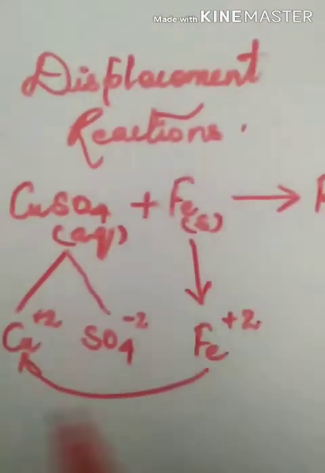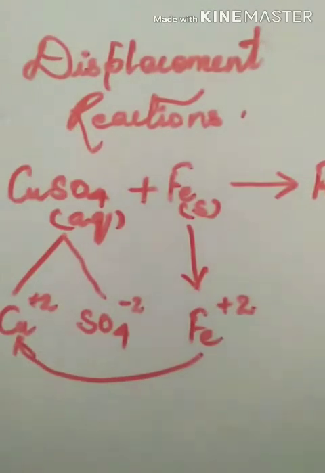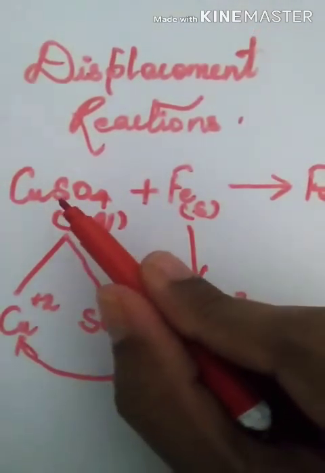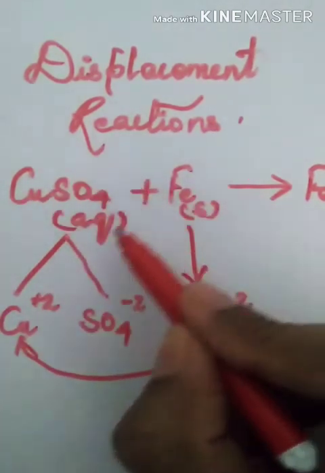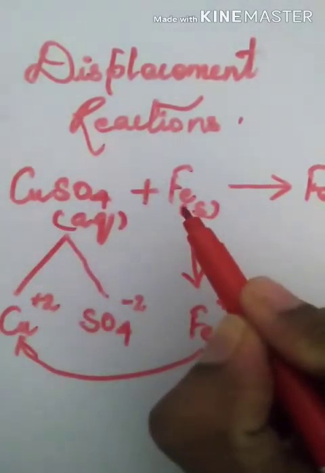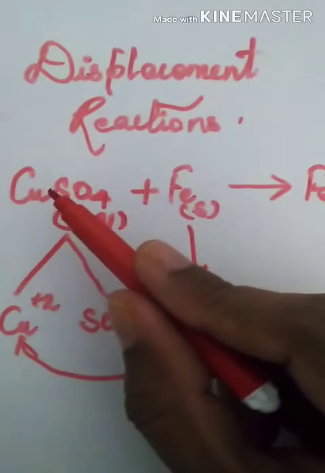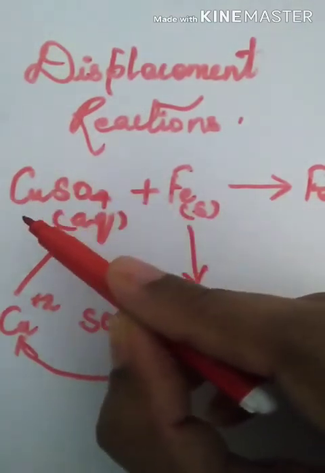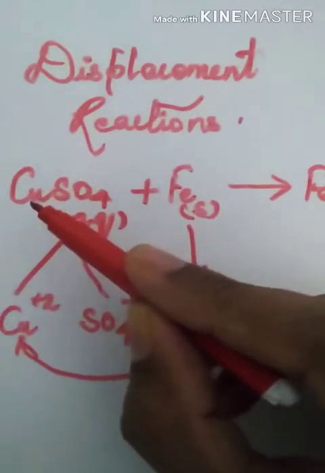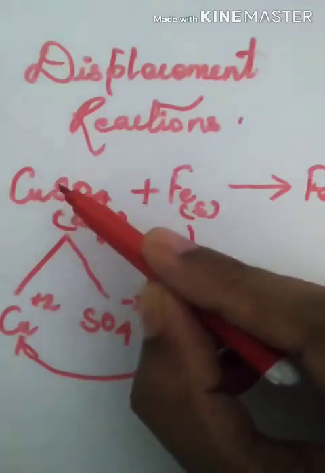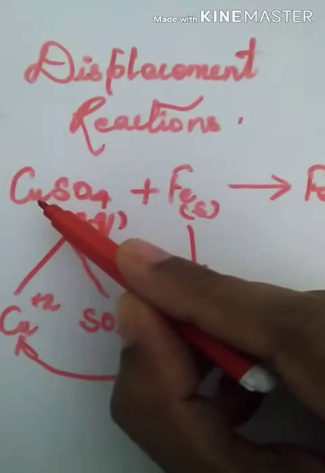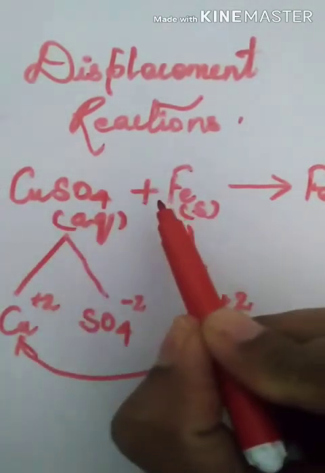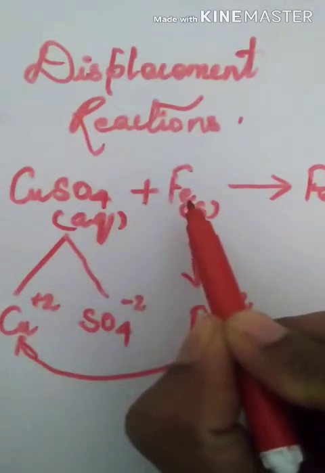Understood? So this reaction in which the ion of a less reactive element in a compound. Here you have a compound and here you have an element. Now, which is the element which is less reactive in this compound? Copper. The reaction in which the place of a less reactive element in a compound, that element is copper, is taken by a more reactive element, iron.